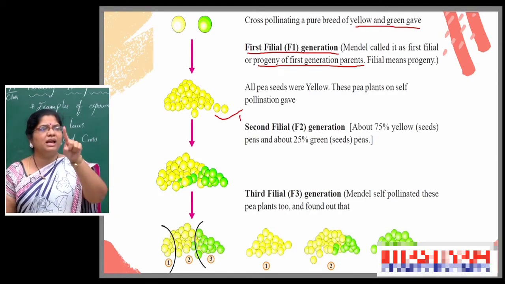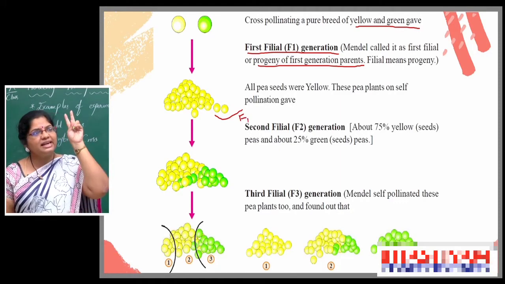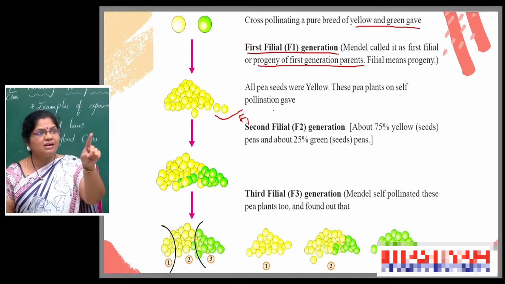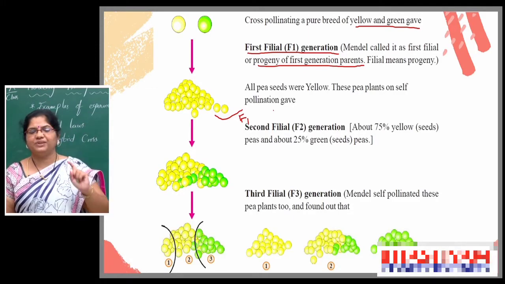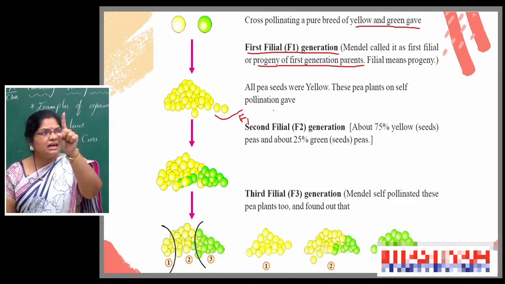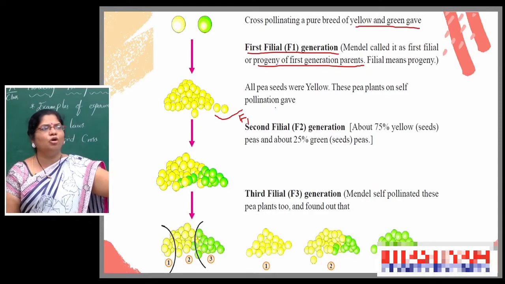All are looking similar. Which color are those seeds? Yellow color. See in the upper side, two parents, one is totally green, but you can't see that green color in the F1 generation. Only yellow color is observed. That indicates green color is dominated by yellow.